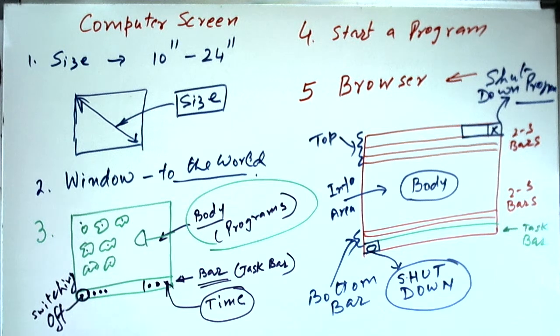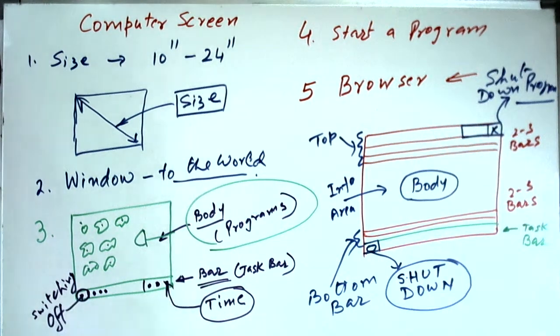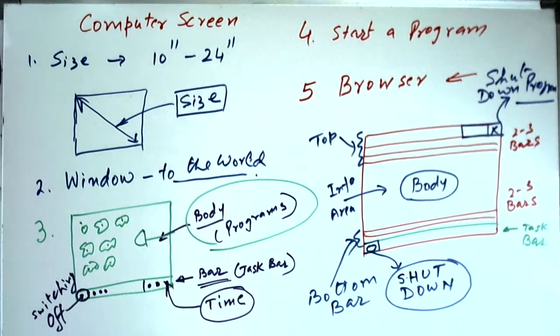So these two corners are something which you must learn or familiarize yourself with right in the beginning. And this is when you have to shut down the whole computer system, and this is where you have to close the program. This shutdown of program is called closing the program, whereas shutting down of the computer is called